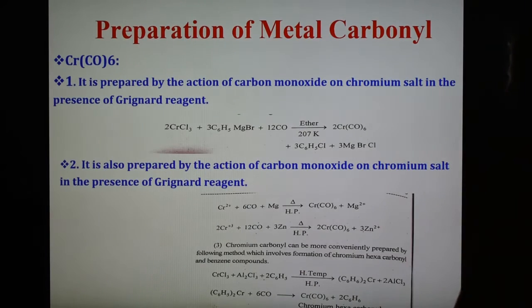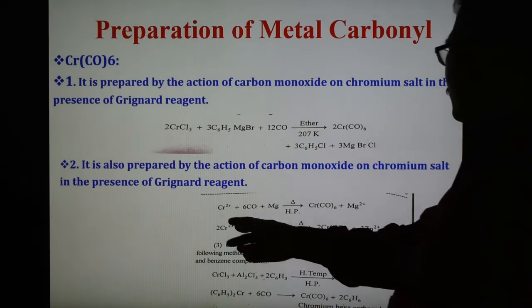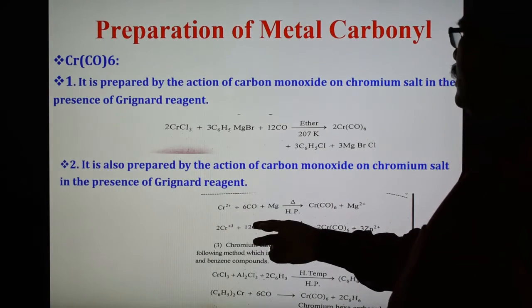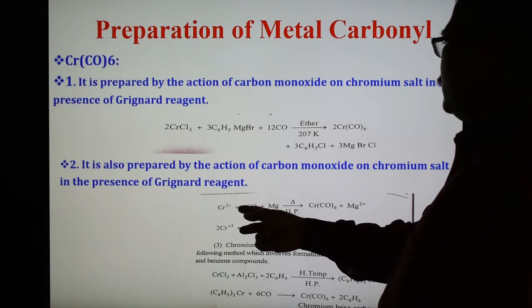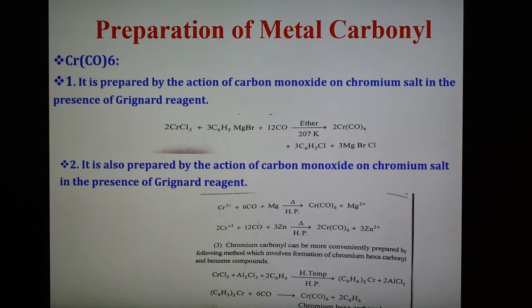Another method is also prepared by the action of carbon monoxide on chromium salt. So the second method: it is also prepared by the action of carbon monoxide on the chromous and chromic salt in the presence of magnesium or zinc.